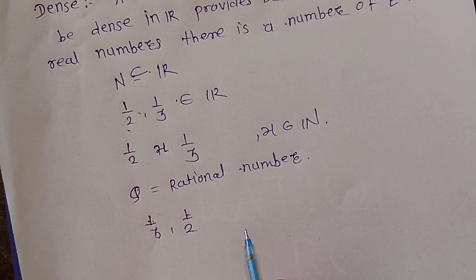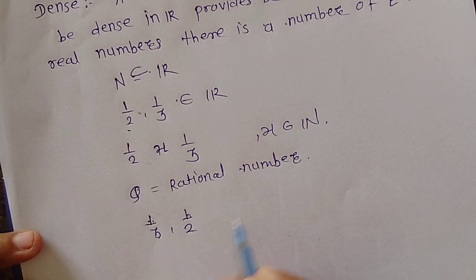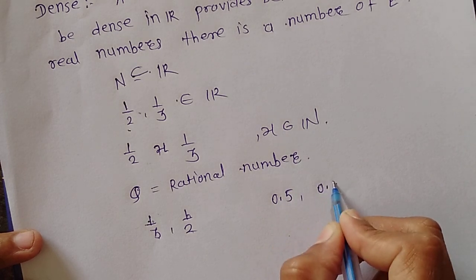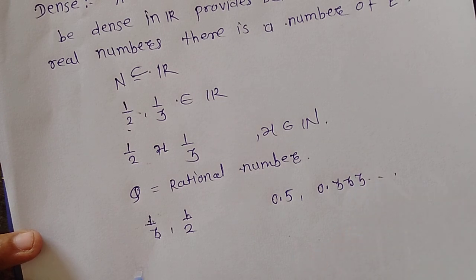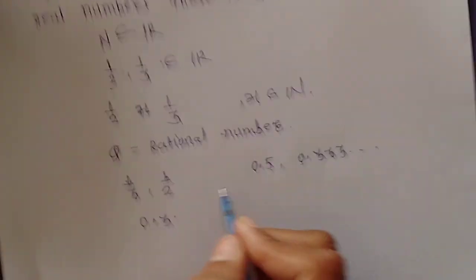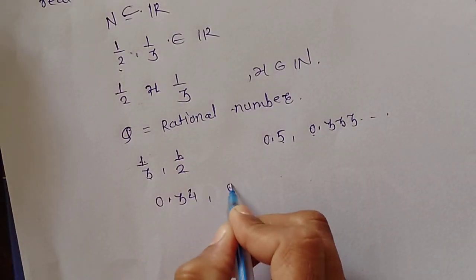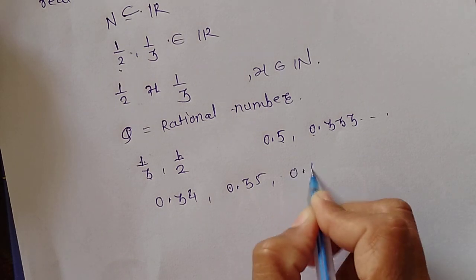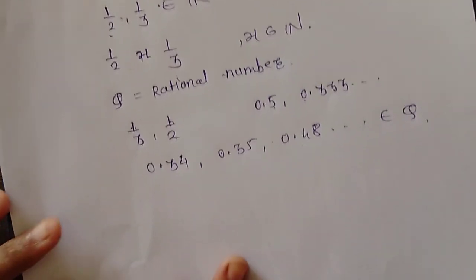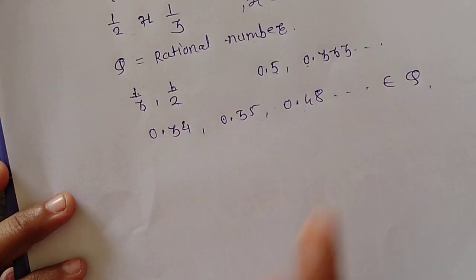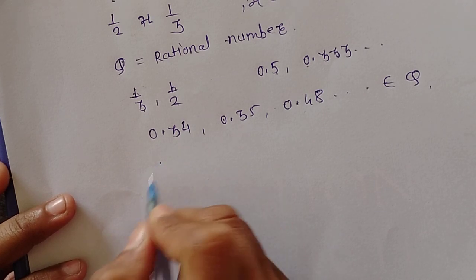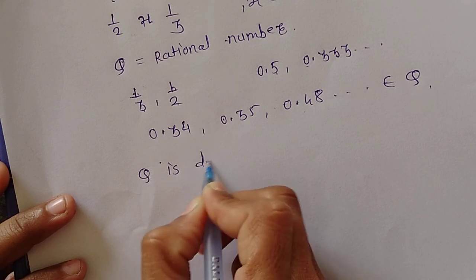Both are rationals, and between 1/3 and 1/2, that is between 0.3333 and so on and 0.5, there are numbers like 0.34, 0.35, 0.48 and so on. There are lots of numbers which belong to Q. That means between any two real numbers we can find numbers from Q. That means Q is dense in R.